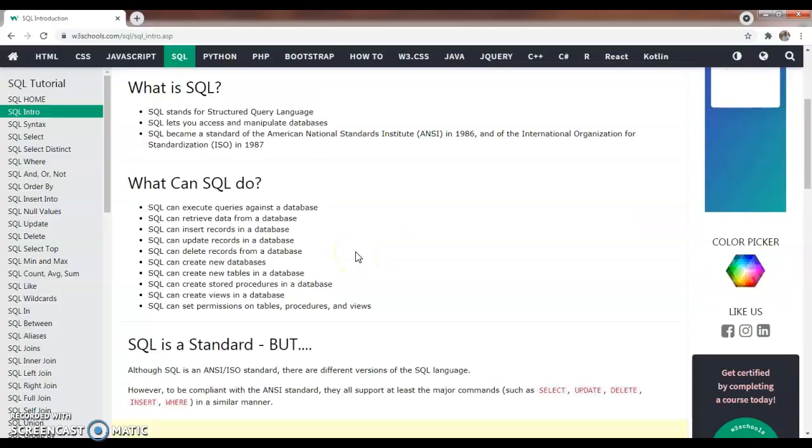And don't forget, SQL became a standard of the American National Standards Institute, ANSI, in 1986, and ISO, the International Organization for Standardization, approved SQL in 1987 itself.